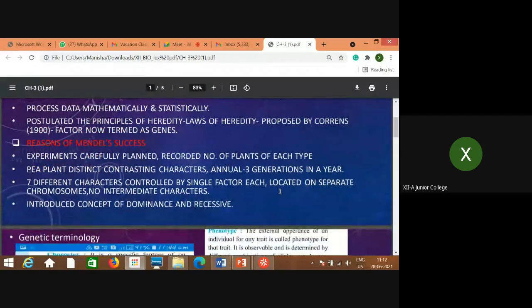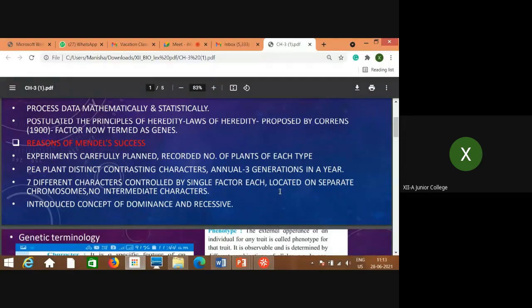First of all, the experiment which he performed was very carefully planned, and there are so many things behind its success. What are these? First thing, the selection of the pea plant. Not only did he perform the experiment, he recorded all the experimental analysis in statistical form. And the plant which he selected, the pea plant, Pisum sativum, has 7 different contrasting characters.